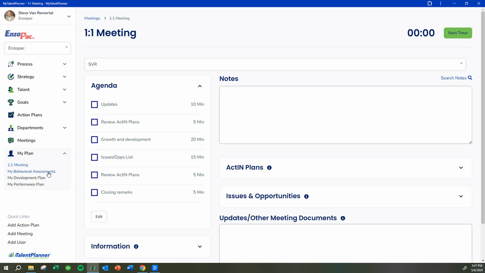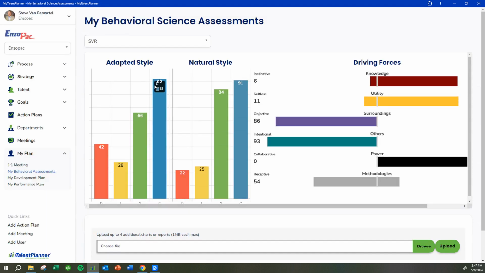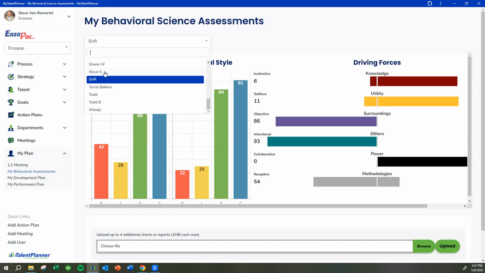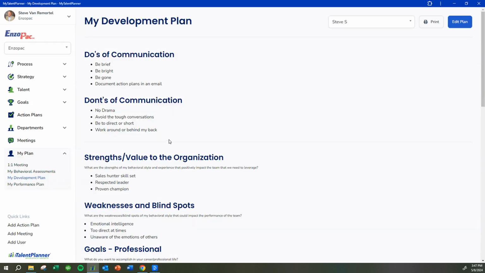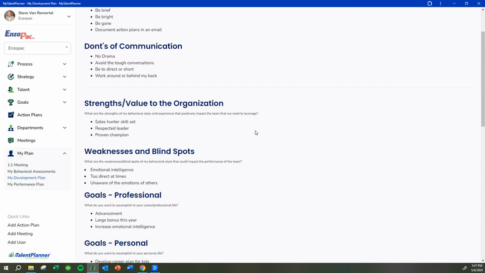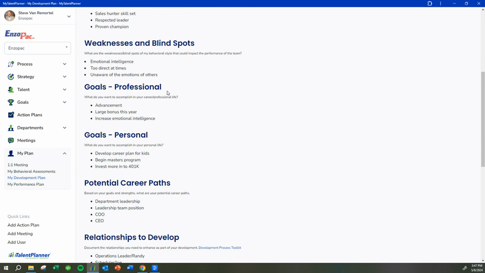We have the behavioral science assessments for every person in the organization, and you can also upload the reports right in the software, so they're all stored here and you don't have to go to a different server. We have a development plan for every single person in the organization: their do's and don'ts, their strengths and weaknesses, their professional and personal goals.